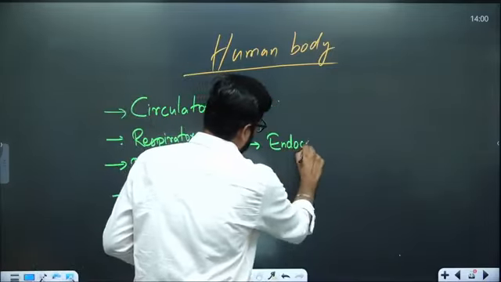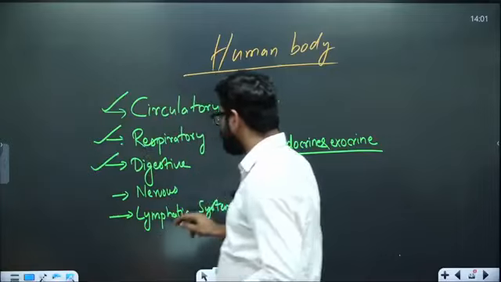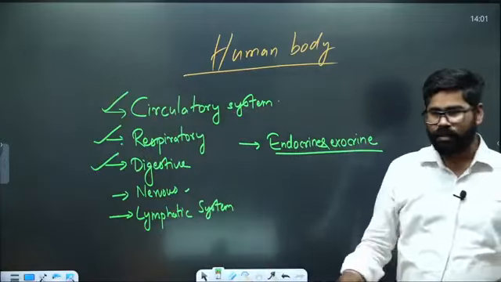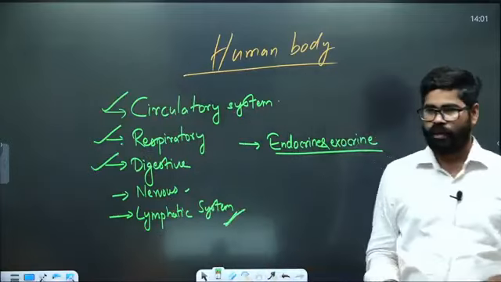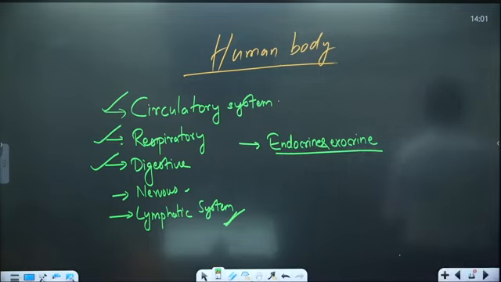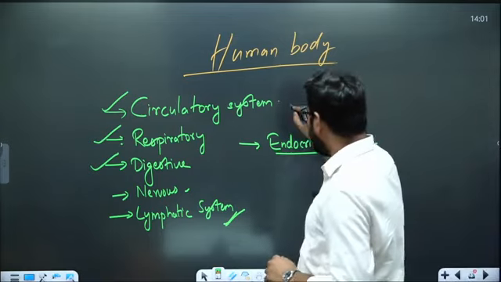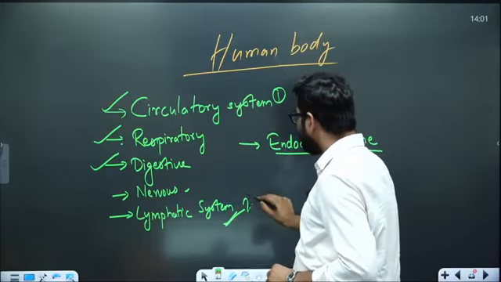The skeletal system, I will show you what is a skeletal system. We have bones all over the body, bones, muscles and everything. I will show that to you, but we are not writing about it. We are going to mainly discuss the circulatory system, respiratory, digestive and nervous system, plus the lymphatic system. So these are the 5 main systems which are going to be relevant for your exam.